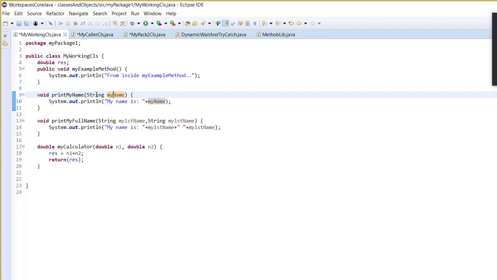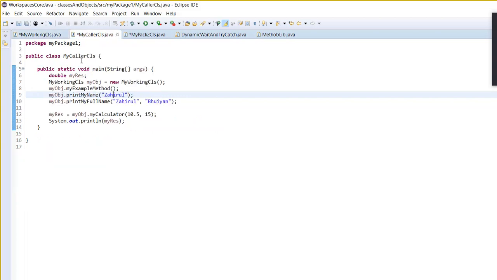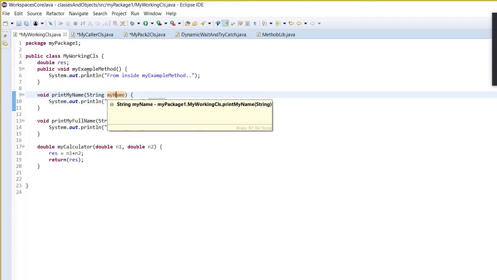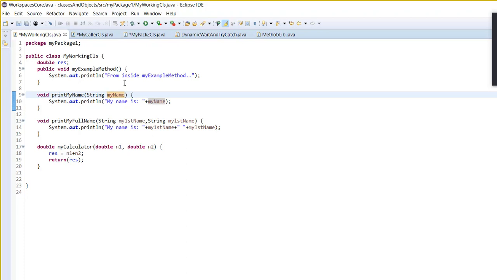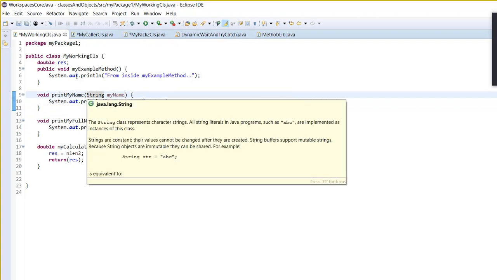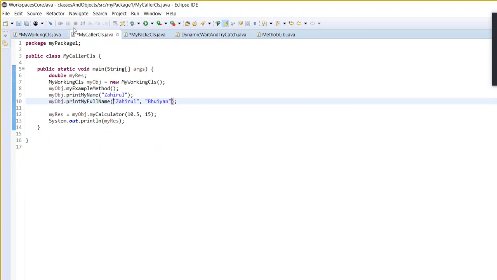When you call this method with a string, that string comes into this variable, and then it will print Zahirul. You got it? When a method has a parameter, that means when you call that method, you will have to give a value here. Does it make sense?